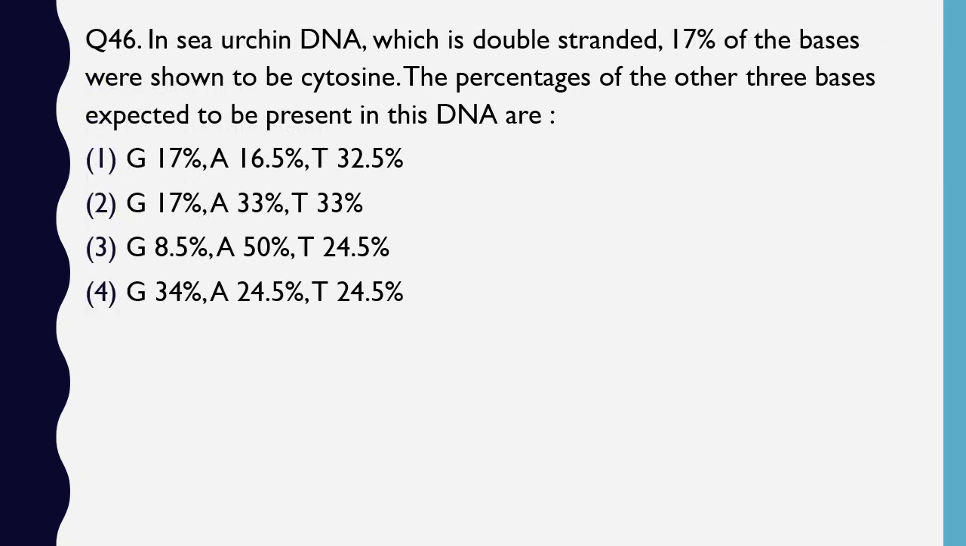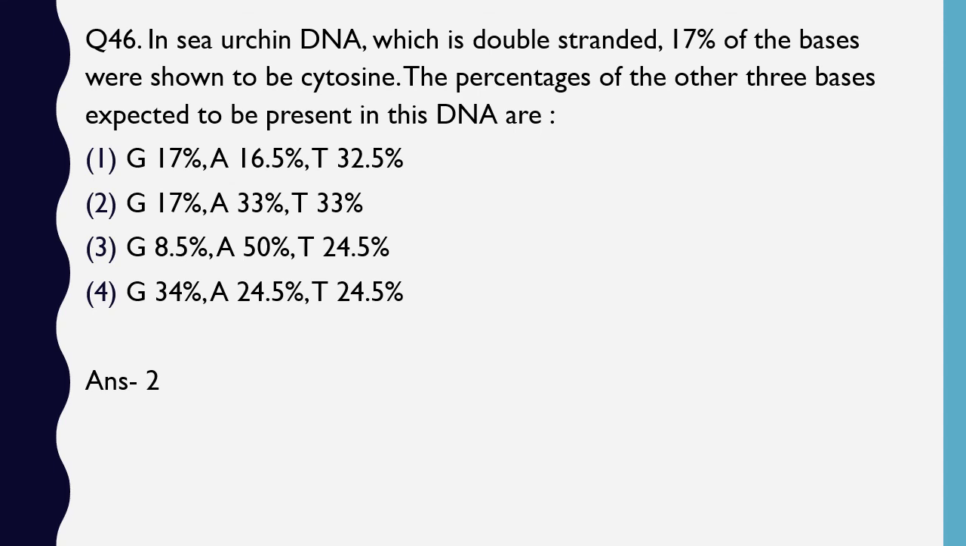Question number 45. A common biological agent used for controlling plant disease is baculovirus, Bacillus thuringiensis, glomus, trichoderma. The correct answer is option 4, trichoderma. In sea urchins, DNA, which is double-stranded, 17% of bases are shown to be cytosine. The percentage of other bases expected to be present in this DNA are: different percentages have been given. The correct answer is option 2, guanine 17%, adenine 33%, thymine 33%.